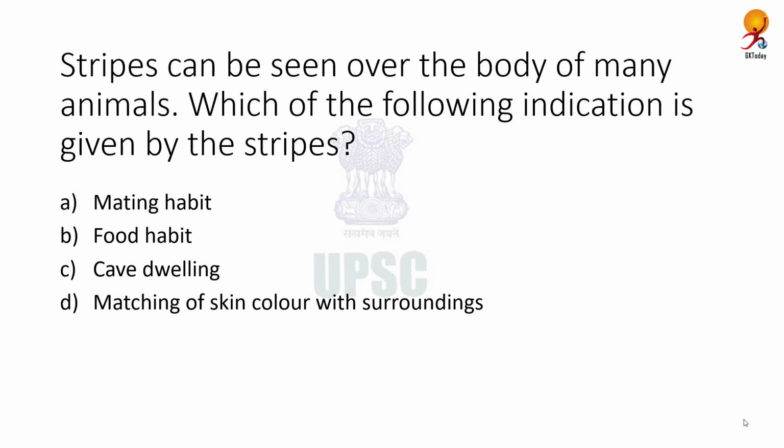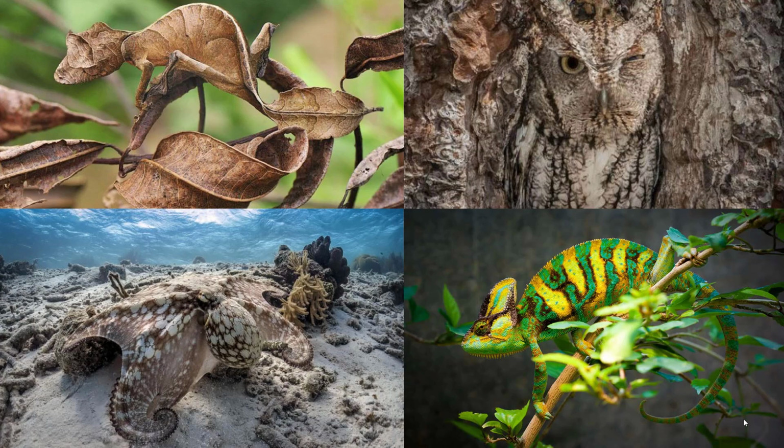Stripes can be seen over the body of many animals. Which of the following indication is given by stripes? Correct answer is matching of skin color with surroundings. So it's a camouflage. Some animals have stripes on their back because of the camouflage effect. Camouflage effect refers to combination of different colors or materials in order to make the animal disappear within its surroundings so that it can save itself from predators. Striped animals can easily hunt other animals by disguising themselves as well in the surrounding and making it hard for those animals which are being preyed on to spot them.